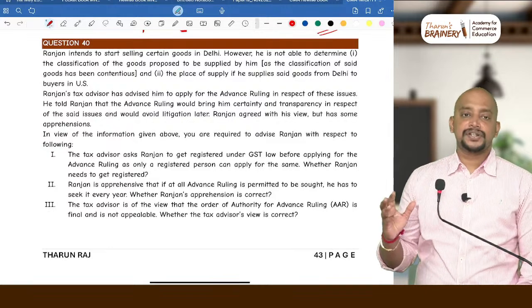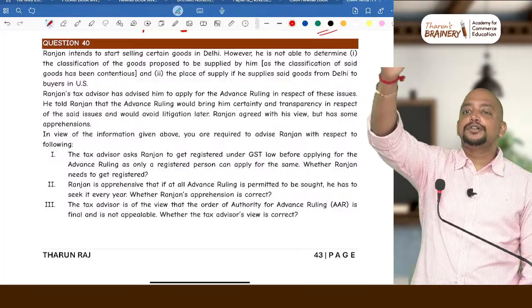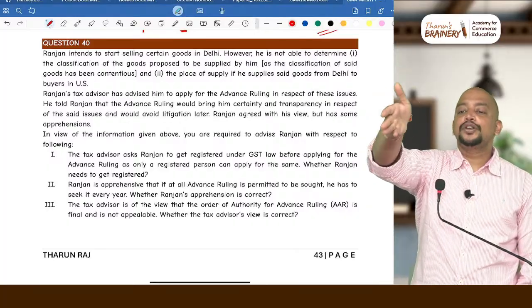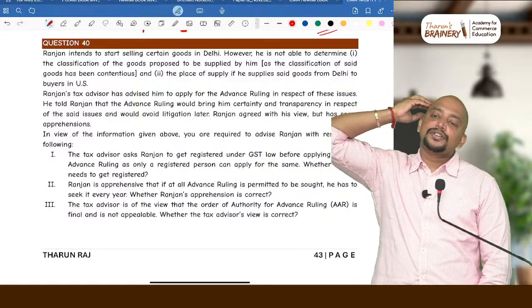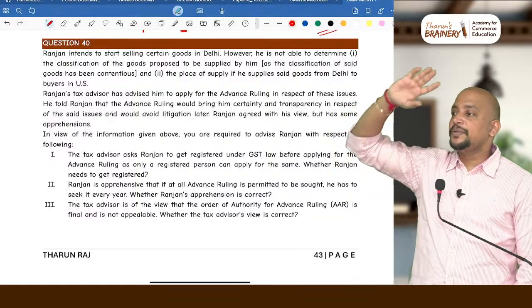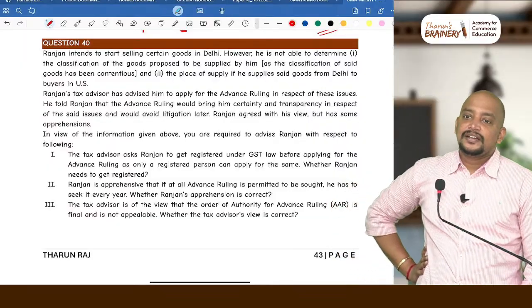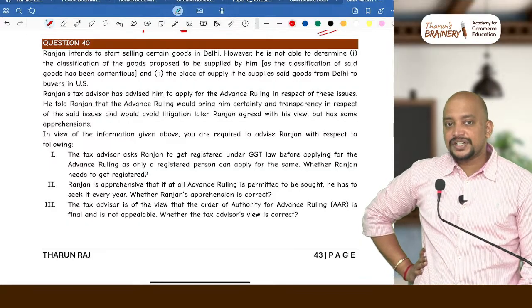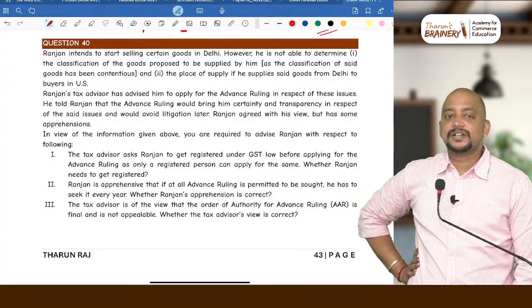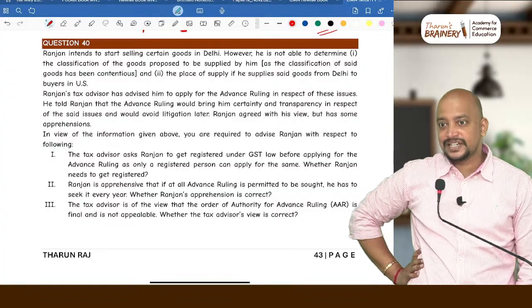What are those questions? All questions starting from supply chapter to registration chapter. Just open your book, see the index, supply chapter to registration chapter. Tell me once, what are the headings? Supply, next, levy and collection under CGST, levy and collection under IGST, then exemptions, time of supply, place of supply, value of supply, input tax credit, composition scheme. Next.